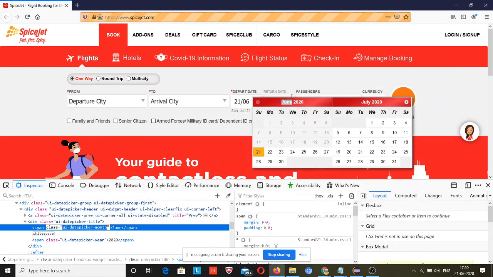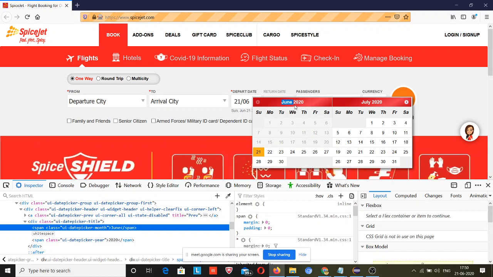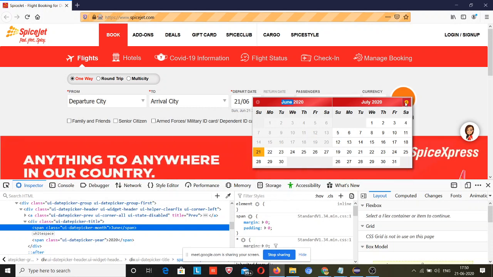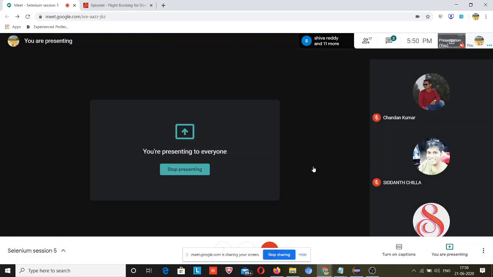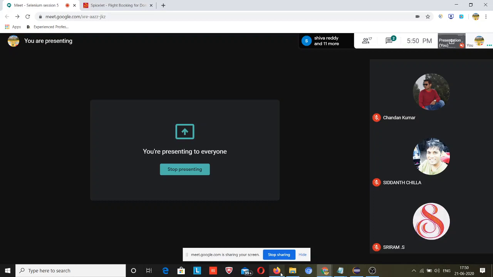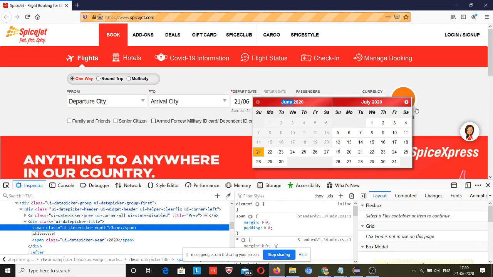So when June is not your desired month, for the second scenario where I will try to book a flight for 23rd August, you need to click on this, and for clicking on this you again need to get the locator value of this. So right click, inspect element.